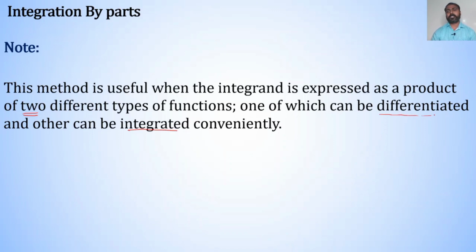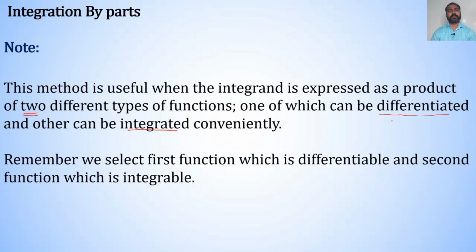In these two functions, one is to be differentiated and the other is to be integrated conveniently. Remember, we select as first function the one which is differentiable and as second function the one which is integrable.